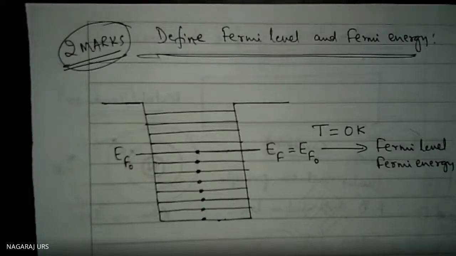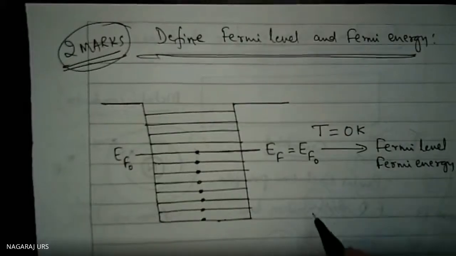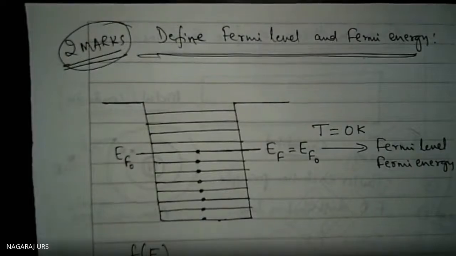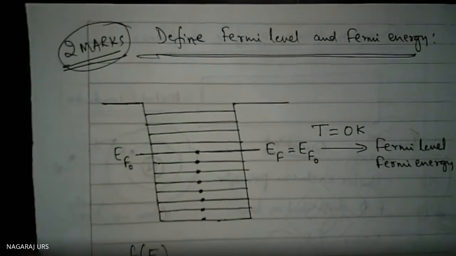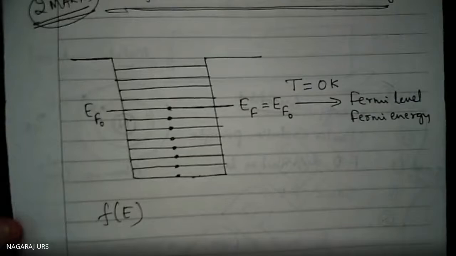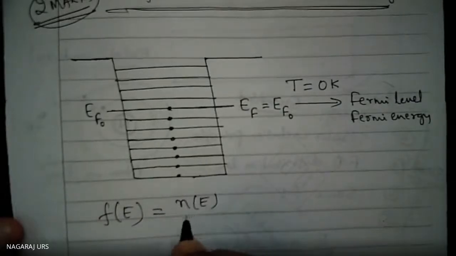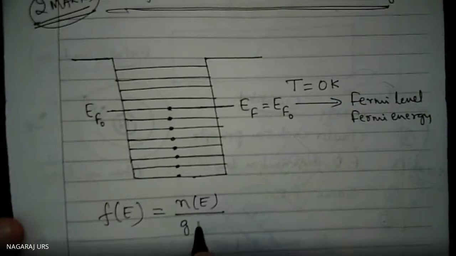Hoping that you have understood what the Fermi level and Fermi energy are. Clear? Now we know that F of E is equal to how much? F of E is the probability of occupation, the number of electrons occupying the energy levels. F of E is equal to N of E by G of E.